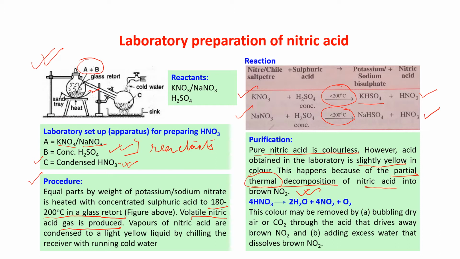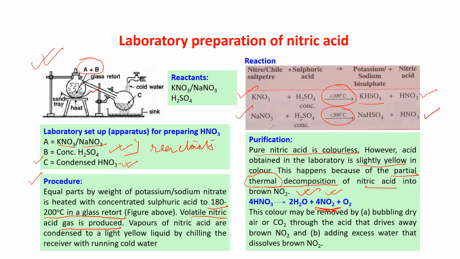Partially, not the whole nitric acid gets decomposed. Partial thermal decomposition of nitric acid will give you NO2. Just see the reaction: 4HNO3 gives 2H2O plus 4NO2 plus O2, that means nitrogen dioxide is forming, and this is giving you the yellow color.